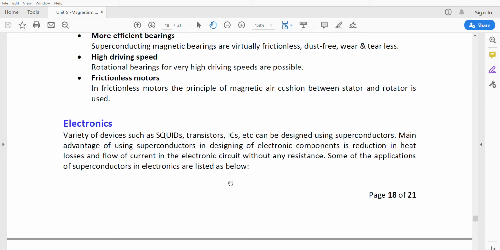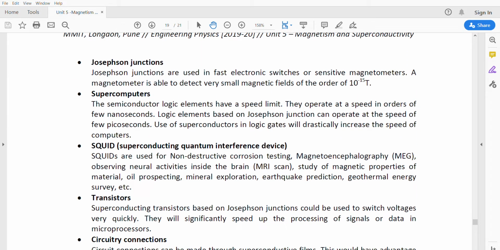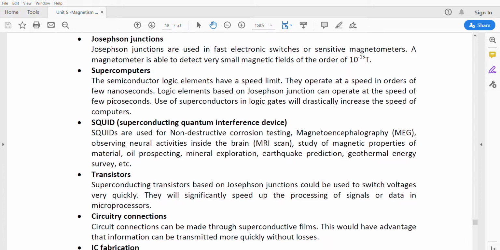And superconducting electronics are listed below. Here, Josephson junctions. Josephson junctions are used as fast electronic switches or sensitive magnetometers. A magnetometer is able to detect very small magnetic fields. As we already saw in medical fields, they are using the MRI scan and MEG scan. For all these purposes they are constructing devices to understand the various body parts, to calculate the magnetic flux coming from the various body parts, and to understand the variation in the magnetic flux coming from body parts. They are using some magnetometers.